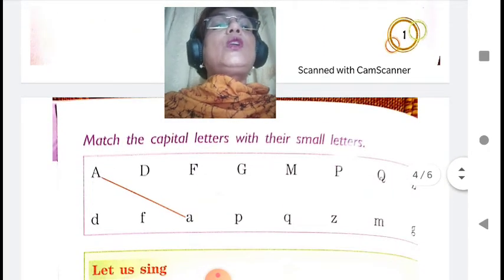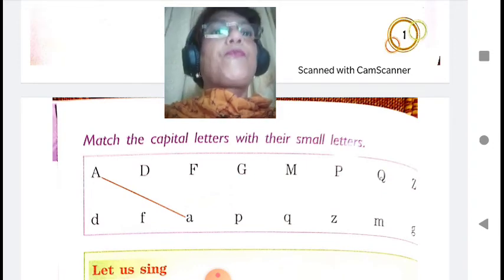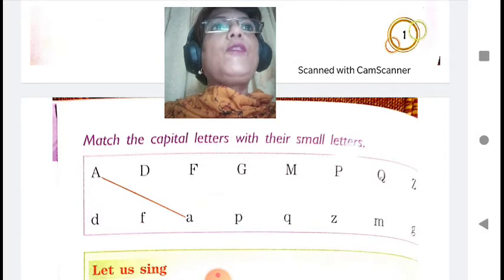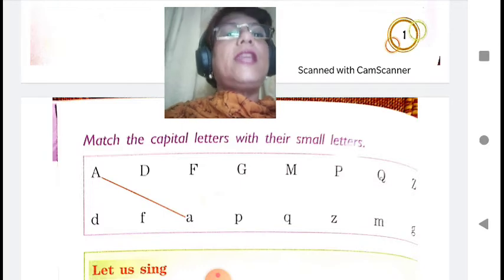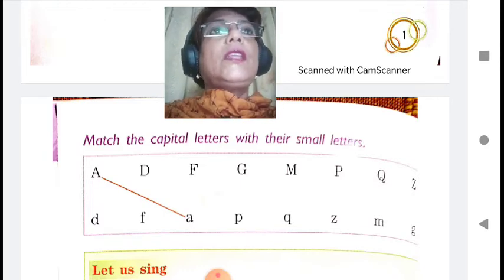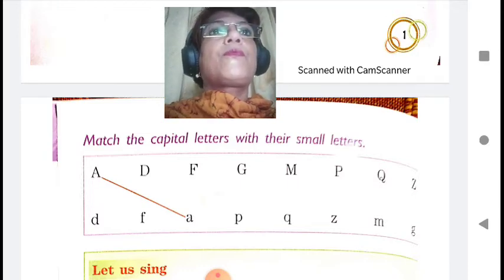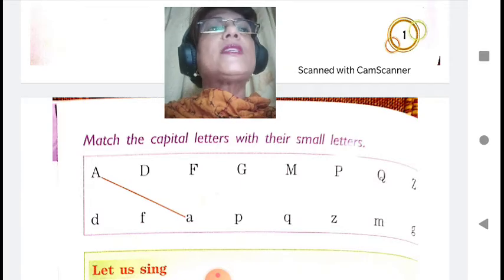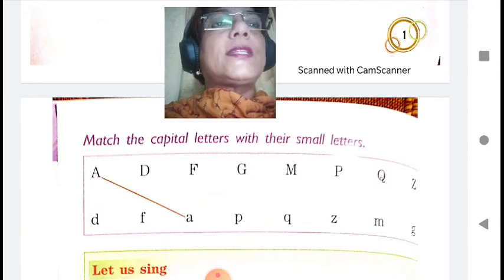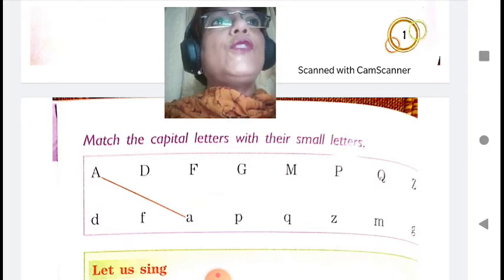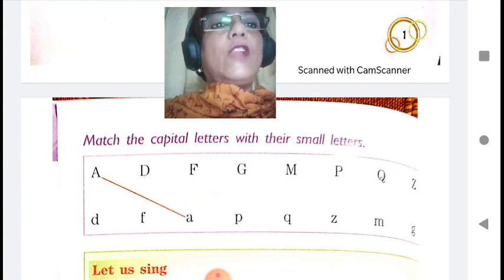So yesterday I explained in my video what alphabets are. As I told you, alphabet is the group of letters. There are letters in any language and the group of those letters is known as alphabets. Out of 26 alphabets, there are 5 vowels and 21 consonants. Together they make alphabets. Okay?